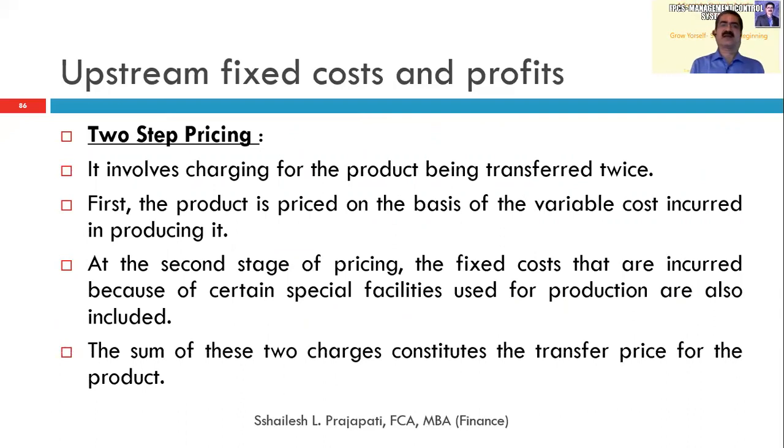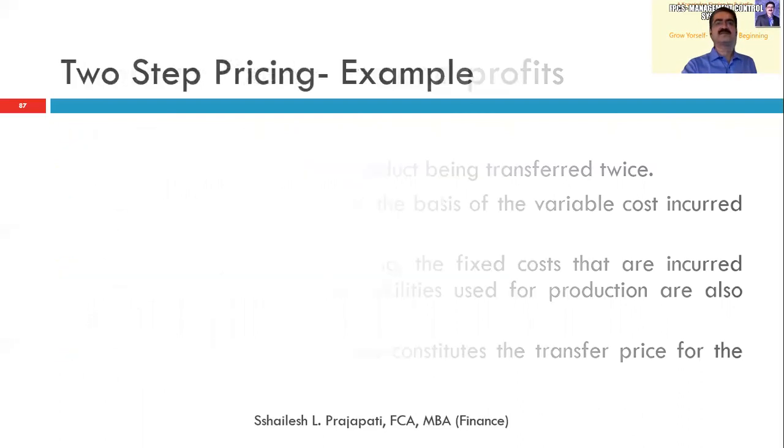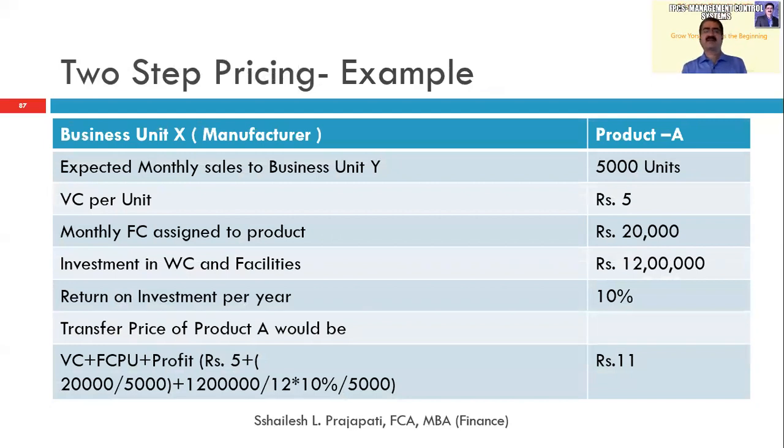Two-step pricing involves charging for the product being transferred twice. First, the product is priced on the basis of the variable cost incurred in producing the particular goods. At the second stage of pricing, the fixed costs that are incurred because of certain special facilities given for that particular production are also included. The sum of these two charges constitutes the transfer price for the product. So first you find out the variable cost, then you find out the fixed cost, you add them together and you transfer to the other division. This is typically one example of two-step pricing.